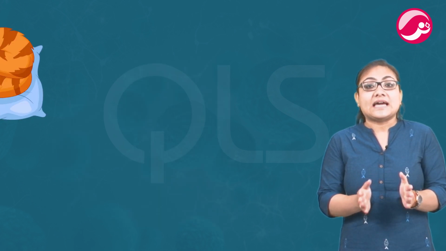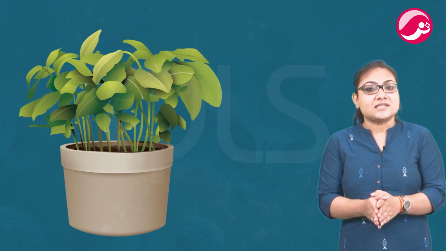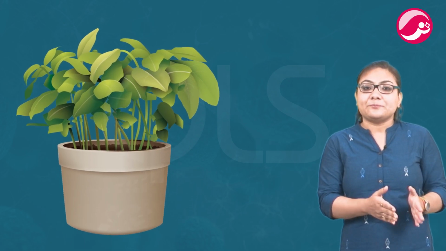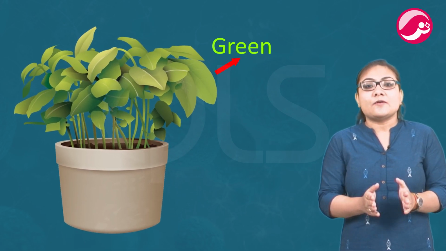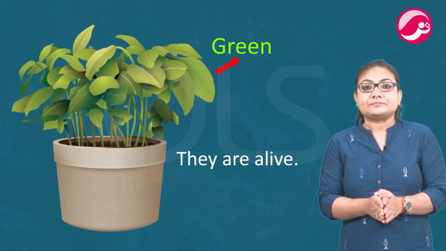What if we see a cat which is sleeping or a plant with no flowers? We would still think that they are alive, but how do we know that? We see them breathing and we know that they are alive. But what about plants? How do we know that they are alive? We see them green, some of us will say they are alive.